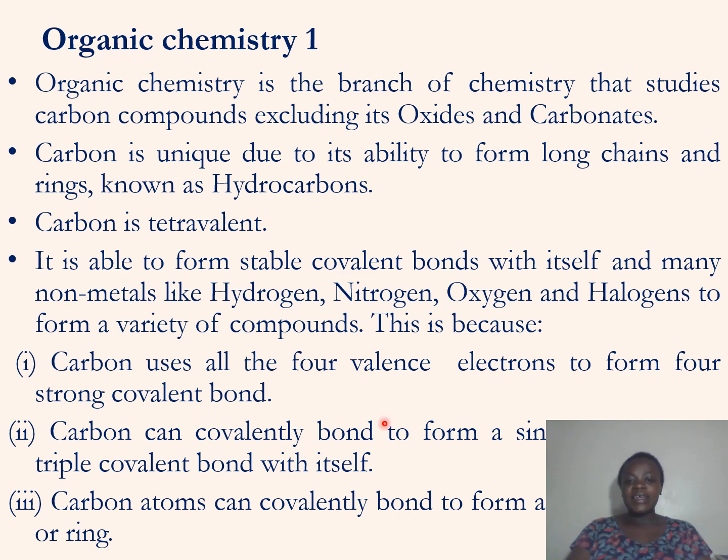Second, carbon can covalently bond to form single bonds, double bonds, or triple covalent bonds with itself. So we can have single, double and also triple bonds between carbon-carbon atoms. Then carbon atoms can covalently bond to form very long chains or rings.